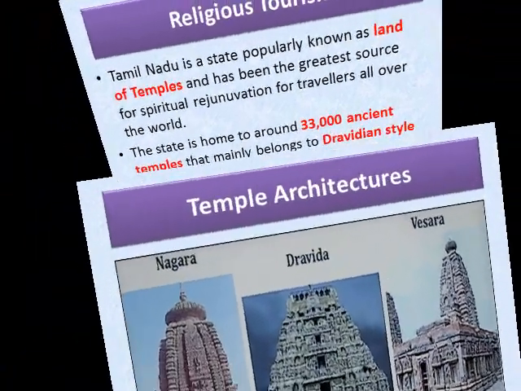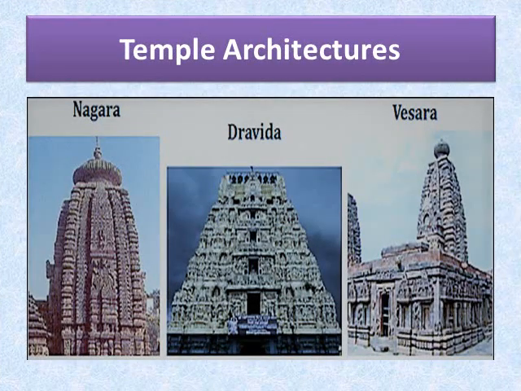The picture shows the three styles of temple architecture. The three main styles of temple architecture are the Nagara or the northern style, the Dravida or the southern style, and Vesara or the mixed style.